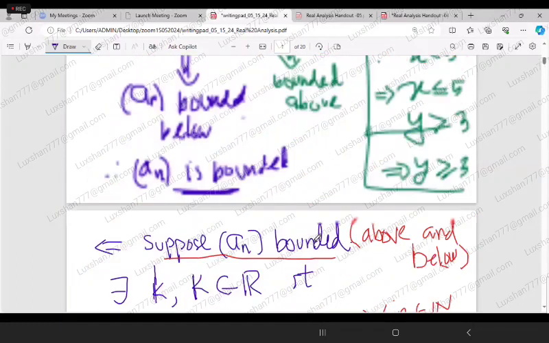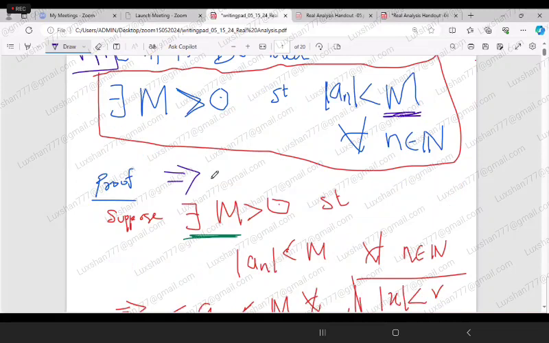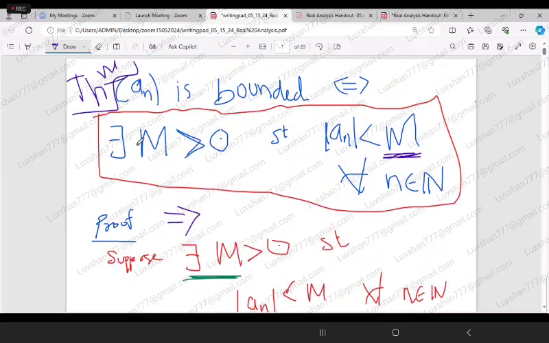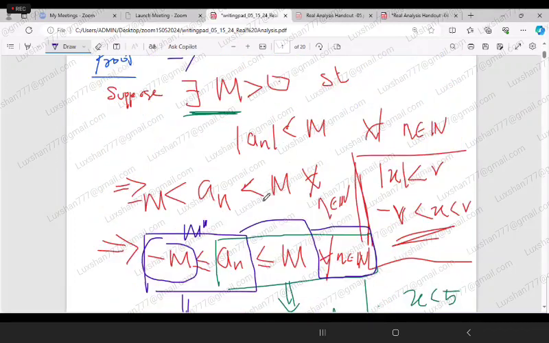Okay, so there are two parts actually. You have to understand that. One is at the beginning we are assuming that a_n is bounded if and only if; this is a theorem for exercise, whatever it is, you can take it. Now, this is what we want to prove. In the first part of the proof, we are assuming there exists a positive real number M such that mod of a_n is less than capital M for all n belongs to N. So we are taking this condition and using the inequality we studied in real analysis.